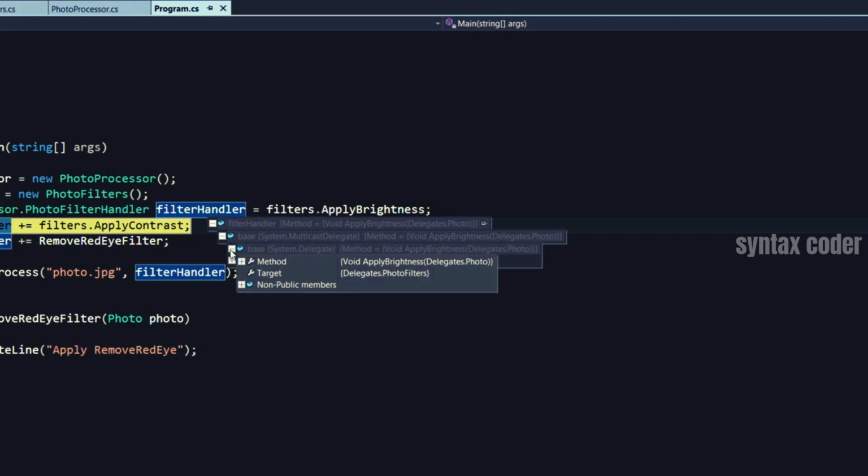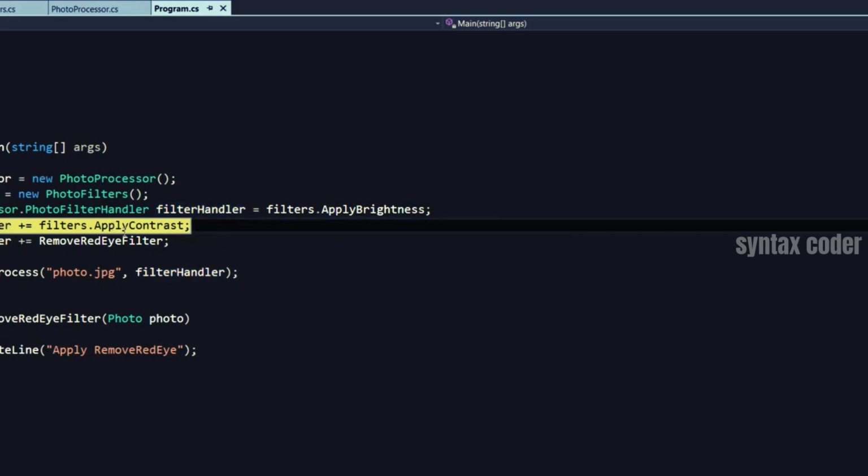Let's expand this. This Delegate class has two public properties, a Method and a Target. Method represents the method that the delegate is pointing to. So in this case, we set our delegate to point to the ApplyBrightness method of the PhotoFilters class. So Target is the class that holds that method. Now, let's continue execution one line. So F10.